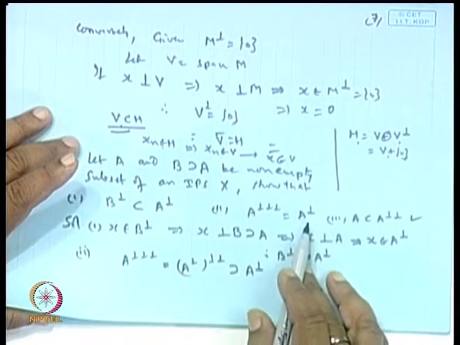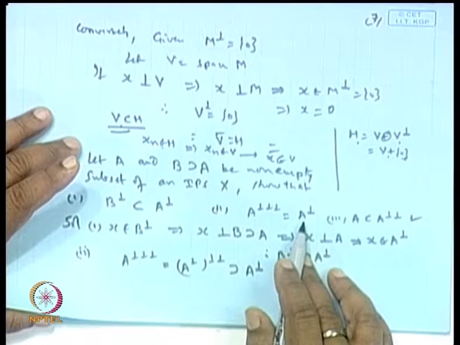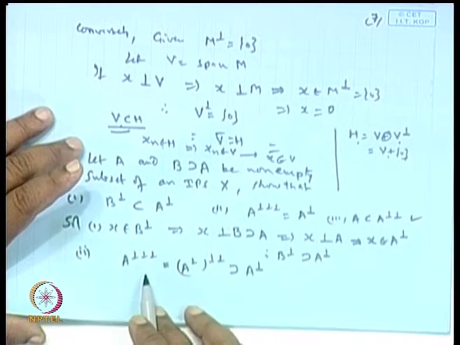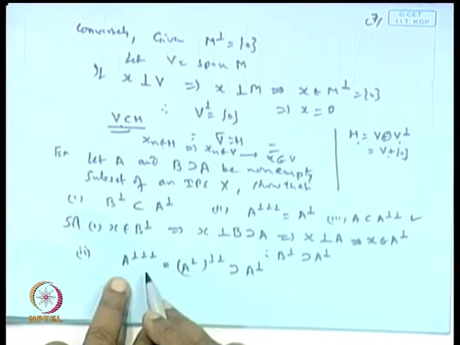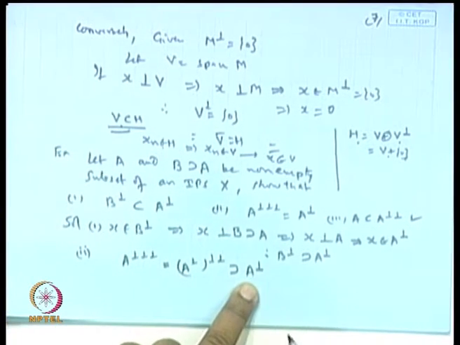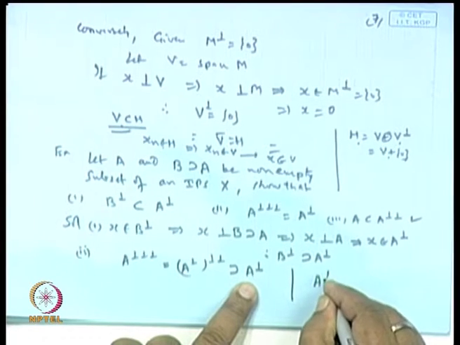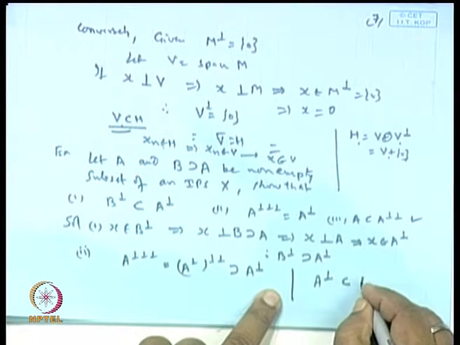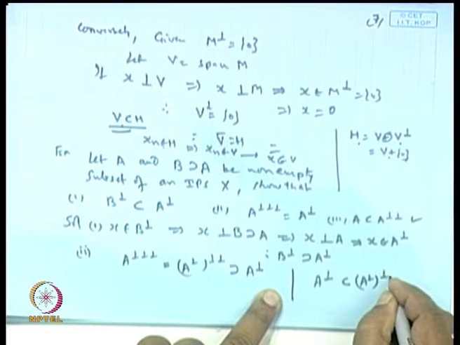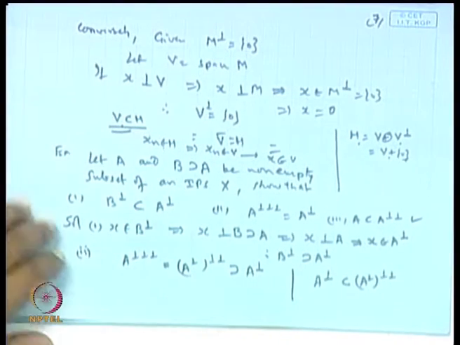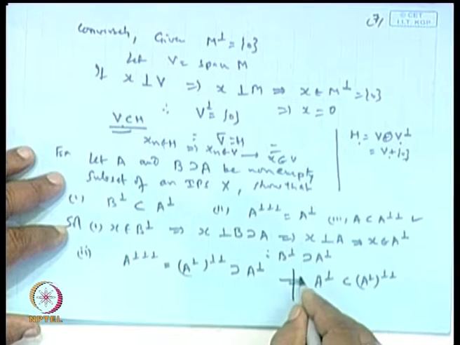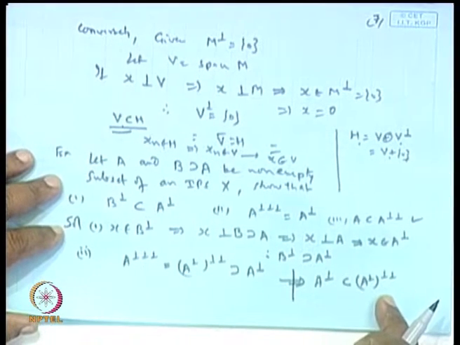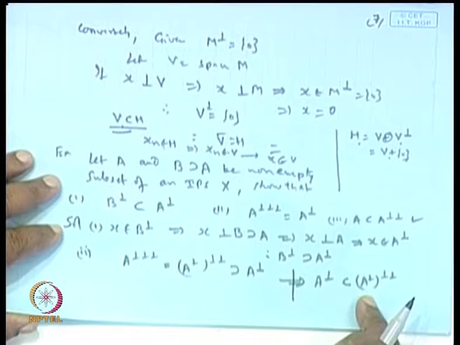So, where we wanted A perpendicular, yes, it is okay. Clear. This A perpendicular perpendicular covers A, and A covers A perpendicular, is it not contained in this? No, covers, this is okay. So, this implies this. This is one side.